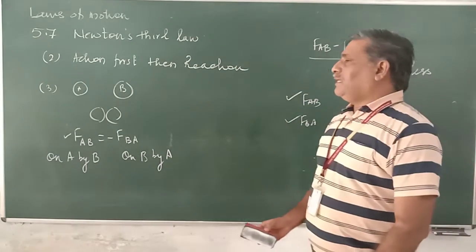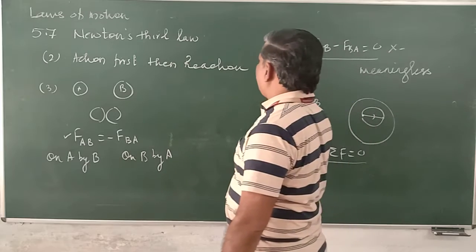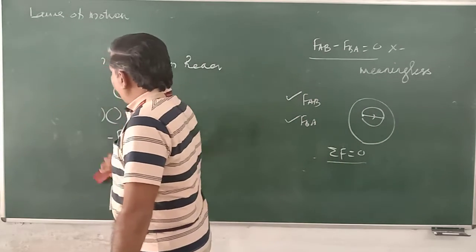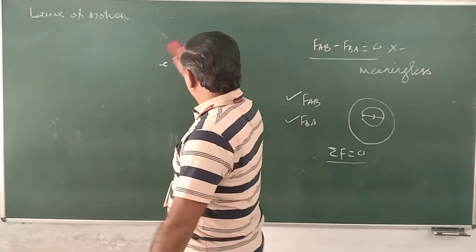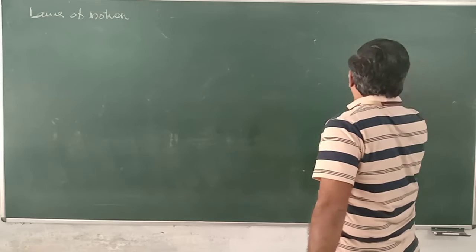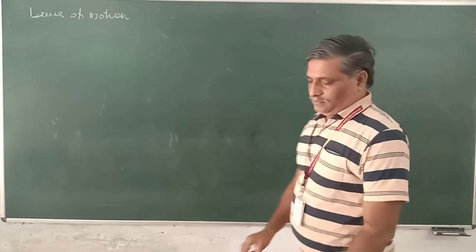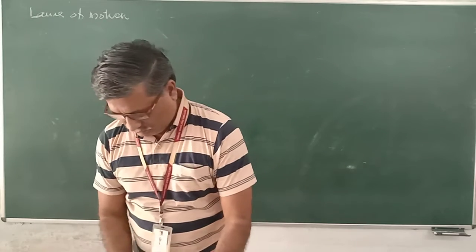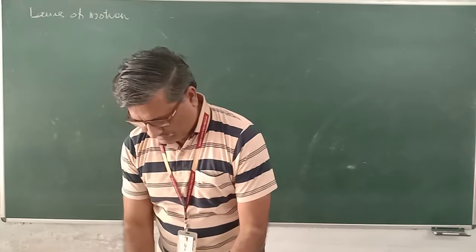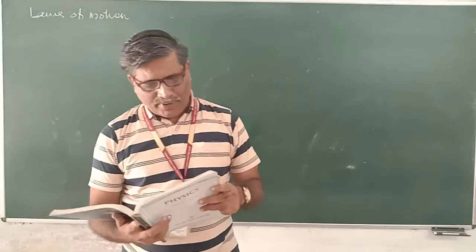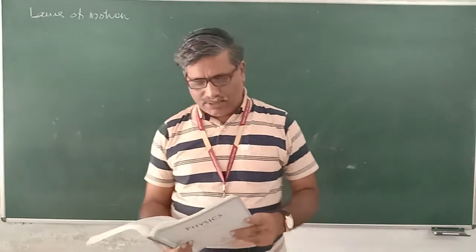Let us discuss a solved problem from the book. I will read this problem first. It is solved problem 5.5. You can refer to the book also.